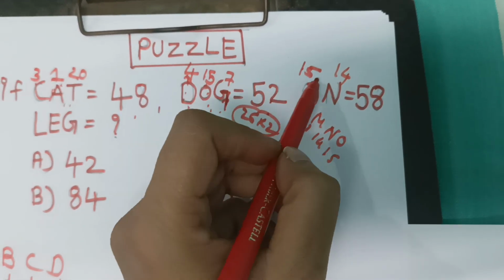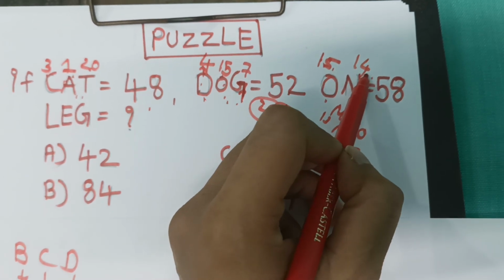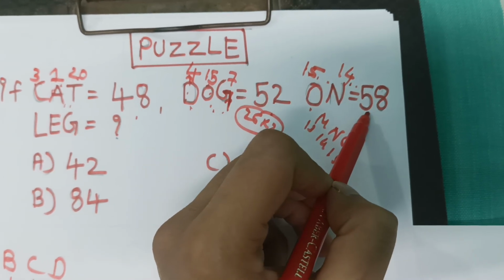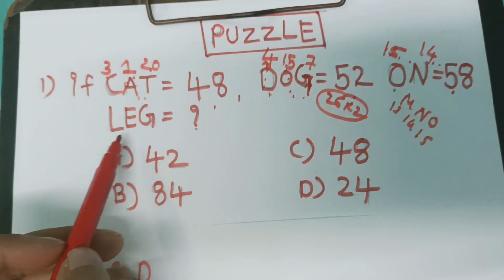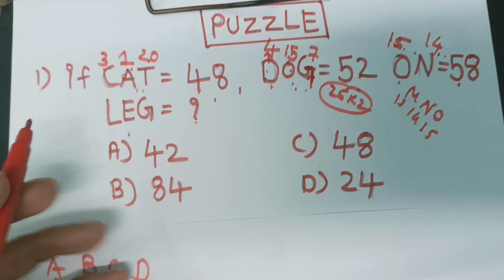Here ON: O's alphabetical order is 15 and N, M and O are 13, 14 and 15. Here N is 14. So what is 15 plus 14? That is 29. 29 into 2, 58. So what is the answer of LEG?